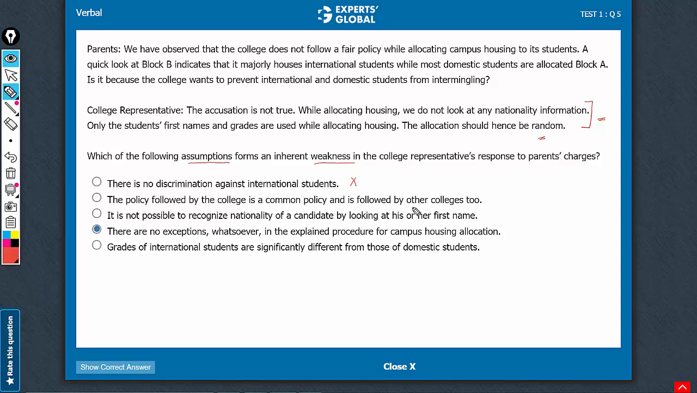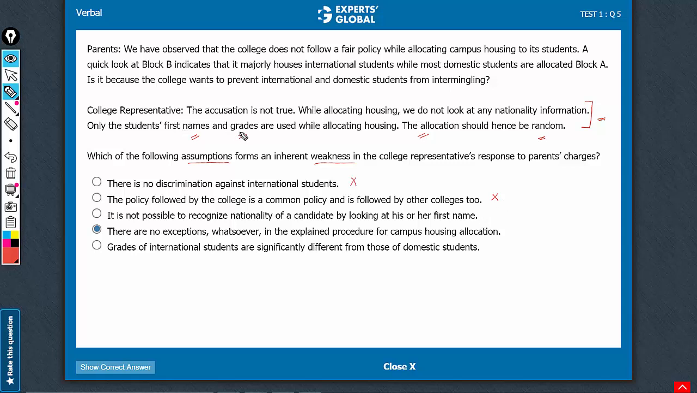This is also a generic statement. See, the argument here depends on two things: names and grades. Unless these are talked about, it is very difficult that an answer choice would be an assumption that forms an inherent weakness. So B is generic. This should be eliminated. Look at answer choice C.